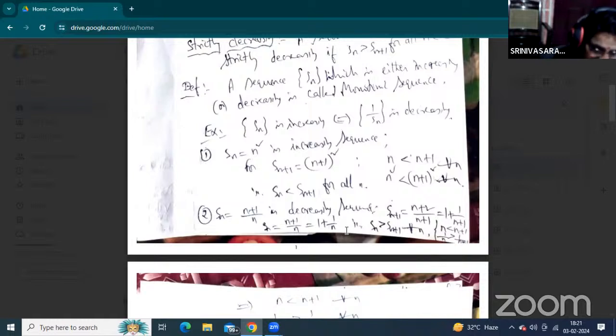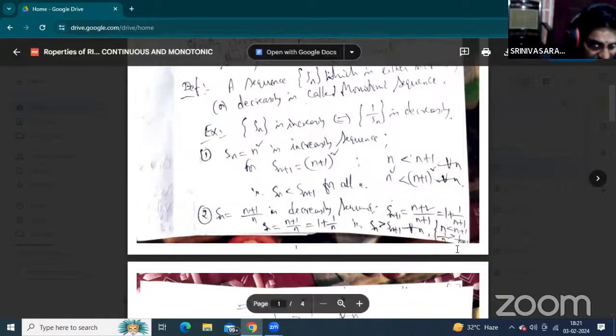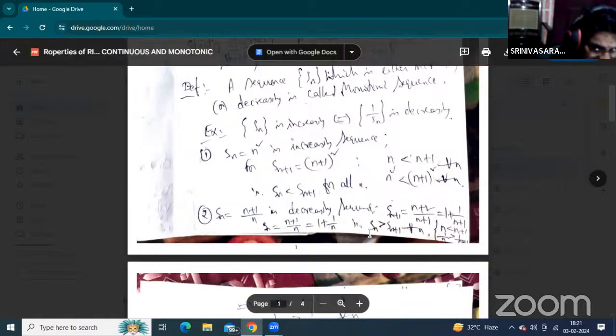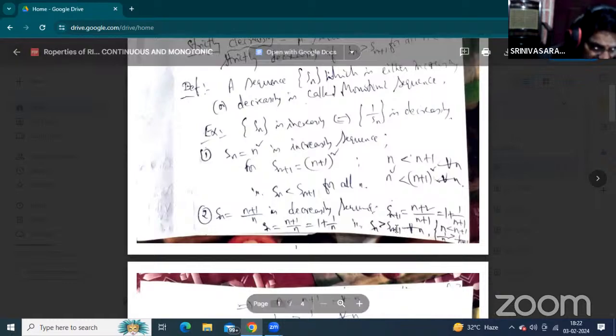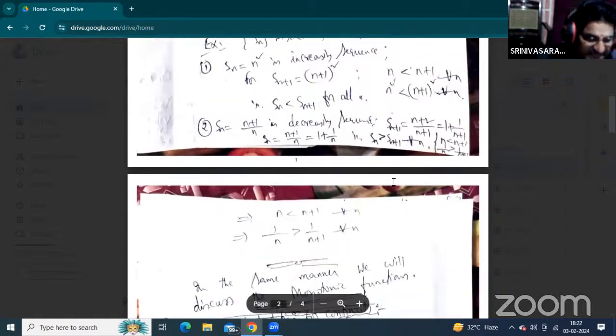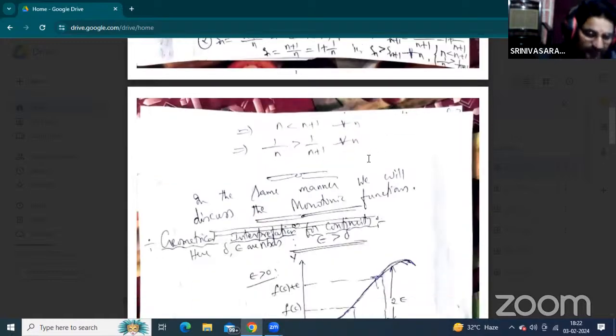Here n is less than n plus 1, so in the reciprocal sequence, 1 by n is greater than 1 by n plus 1. Okay. Adding 1 on both sides, 1 plus 1 by n is greater than 1 plus 1 by n plus 1. 1 plus 1 by n is Sn and 1 plus 1 by n plus 1 is Sn plus 1. Okay, this is the Sn is greater than Sn plus 1.